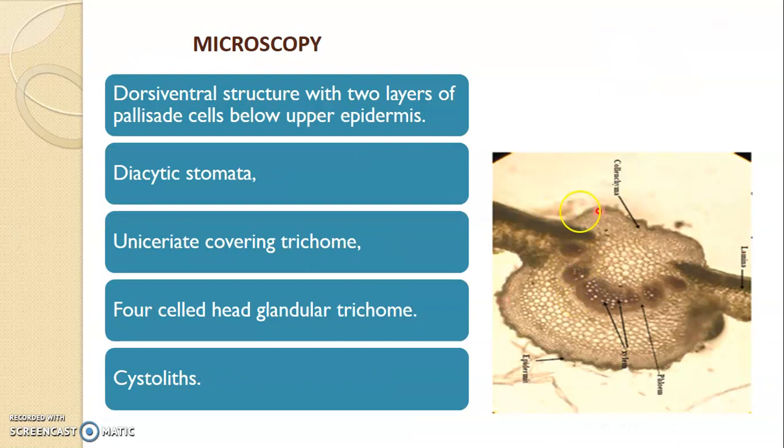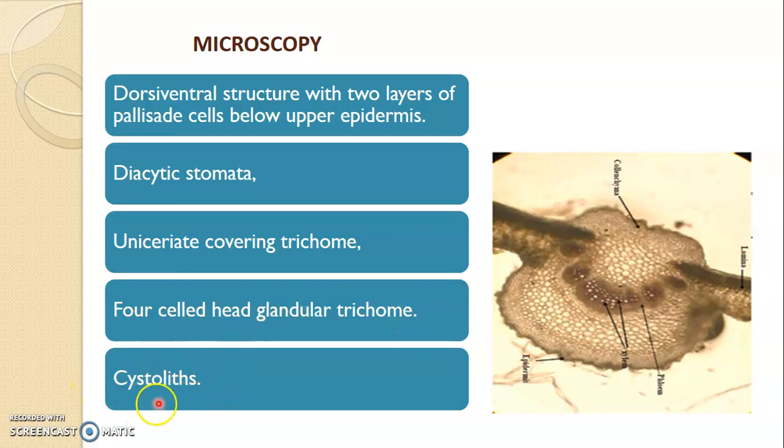See the microscopy of Vasaka. There are three important characteristics of the microscopy of Vasaka when compared to any other leaf. One, it has diacytic stomata. Second, it has uniseriate covering trichomes, but important is the four-celled head glandular trichome.